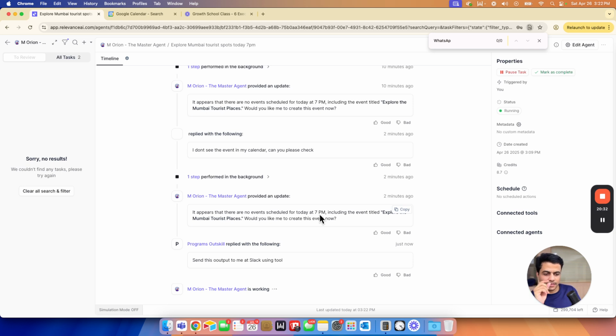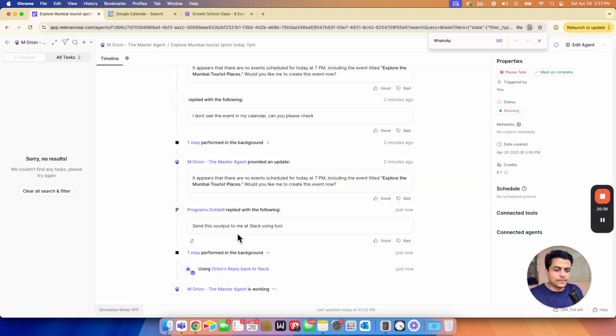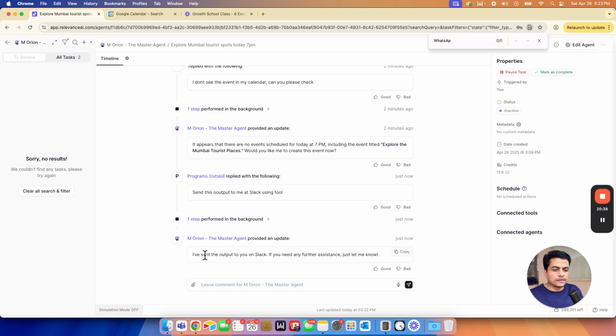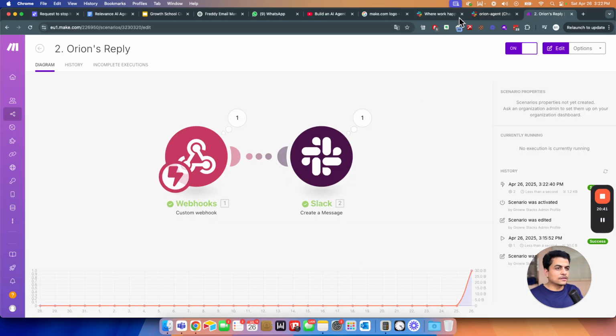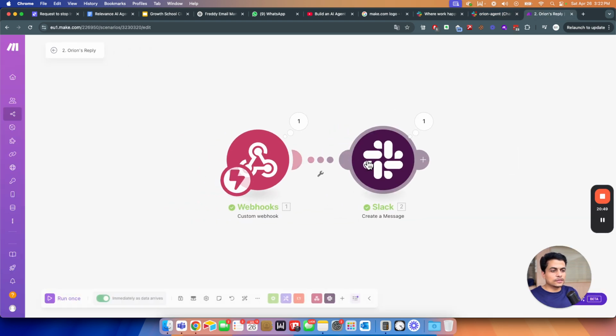And this is the slightly complicated part, little more technical thing. Okay. Orion's reply back to Slack. I have sent output on Slack. Perfect. See here. So this output was sent, and it appears there is no event scheduled at this time. Who said that? Okay, so it was actually Orion who said that.